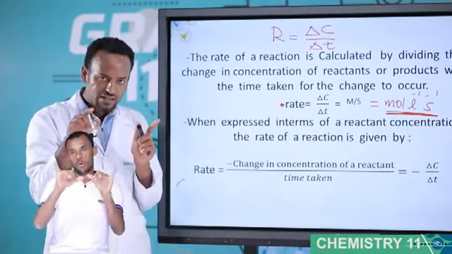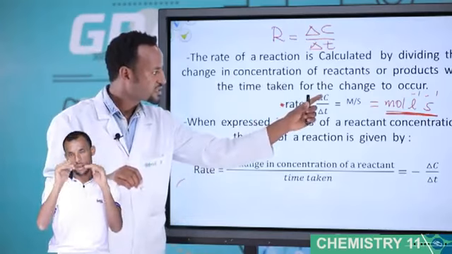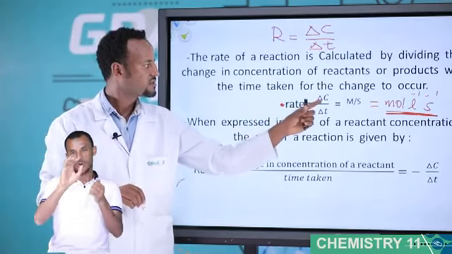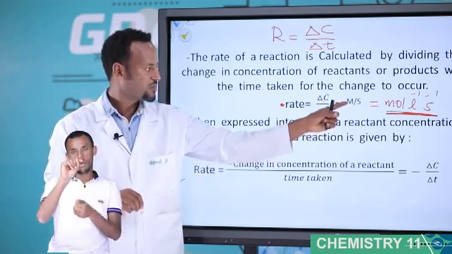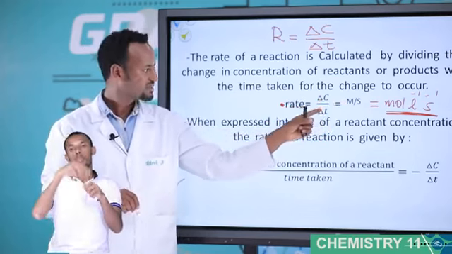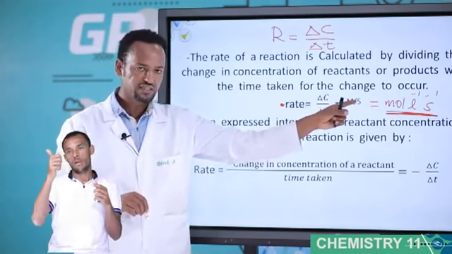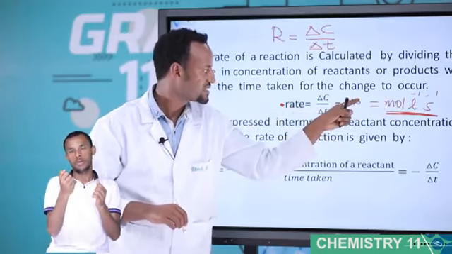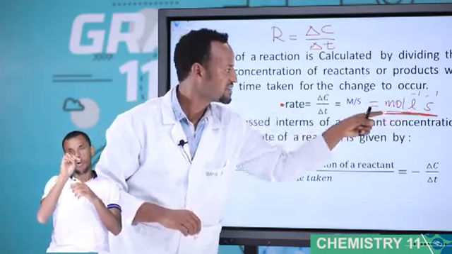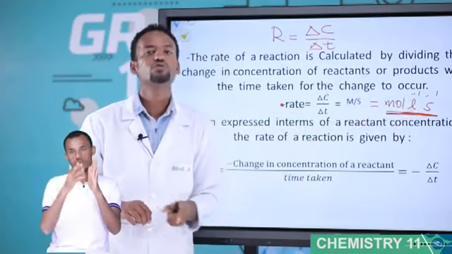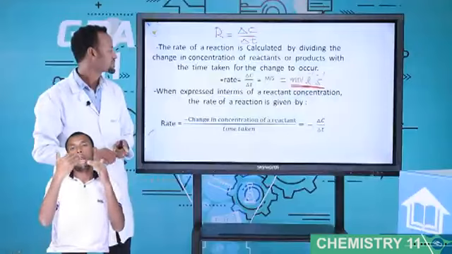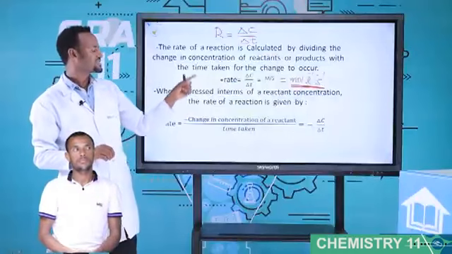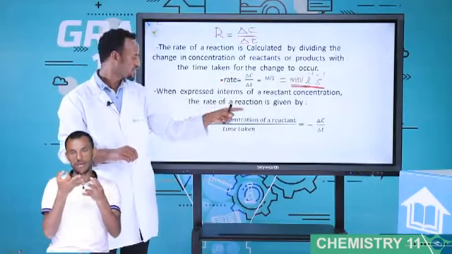Therefore, rate is what? Change in concentration over change in t. Usually concentration is represented by molarity, and time uses the SI unit second. Molarity means mole per liter, over second means per second. This is the unit of rate.